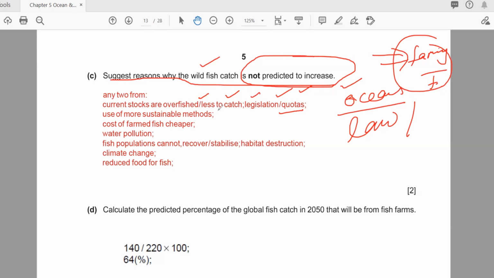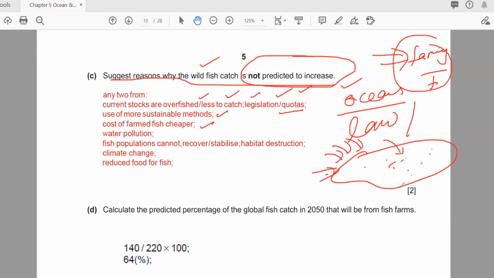Or they can say that there are other sustainable methods, for example the fish farm. Before, making a fish farm was very costly, so people were all catching fish from the sea. But if the government gives loans to the farmers, very low interest loans, they will make fish farms and start fish farming.